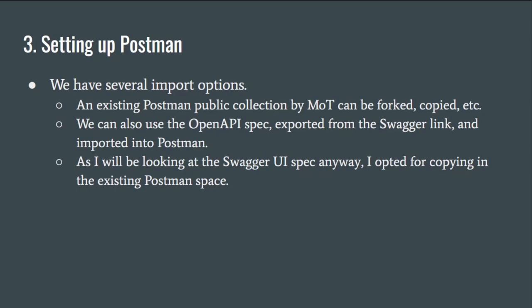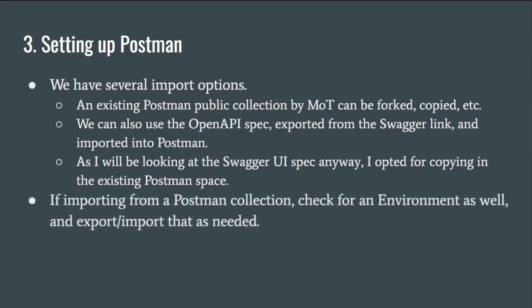I'm going to be looking at the Swagger UI spec anyway, so I just copied from the Postman space, but of course you guys can do however you like. So one key point I want to note is that if you're importing from a Postman collection, you want to check if there's an environment in use as well. There are folks who will do tons of work without an environment. Some folks are very environment heavy. It just depends on the API. An export or import is needed. In this case, it did actually have a little bit of URL information for the base of the URL, so I made sure to go ahead and grab that also.